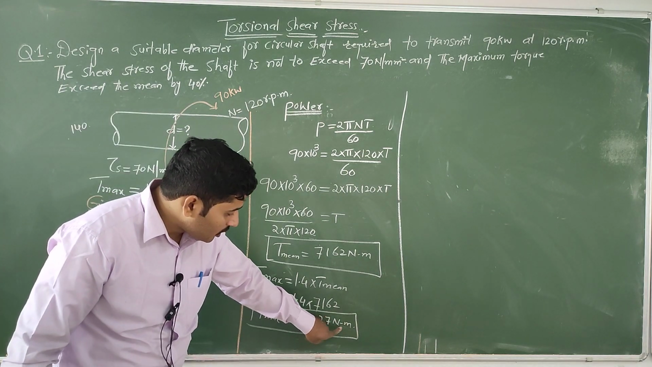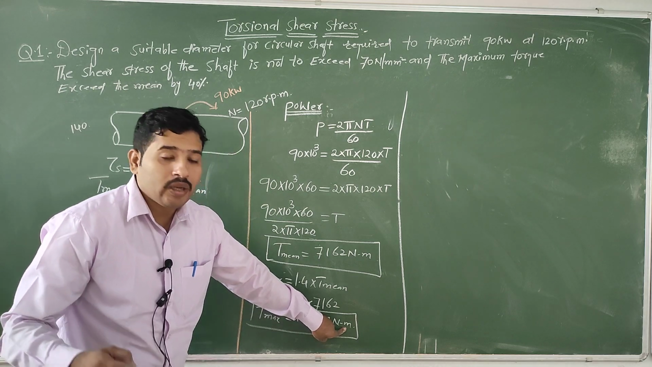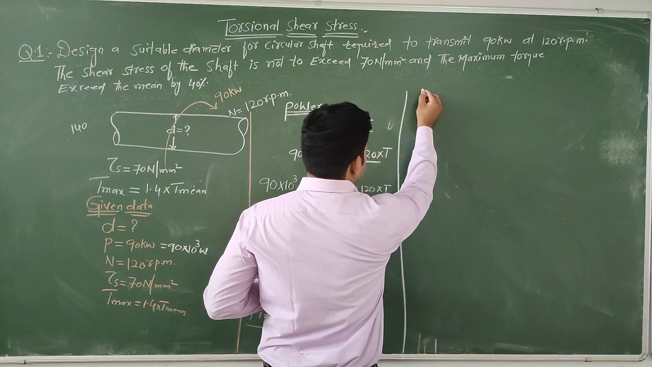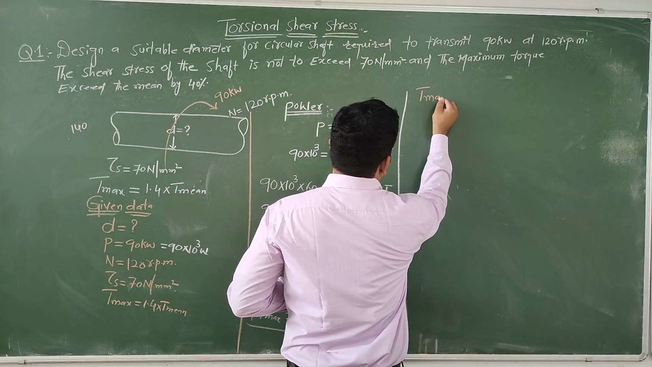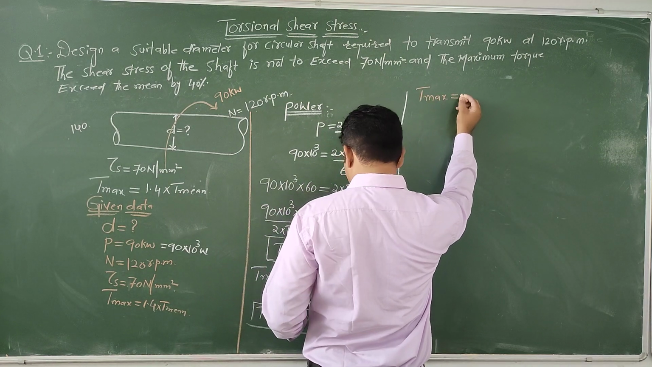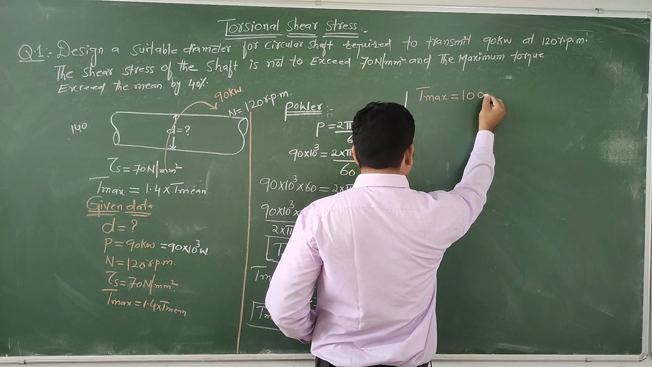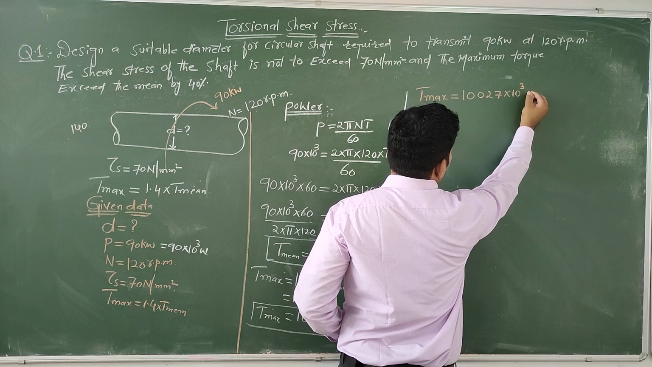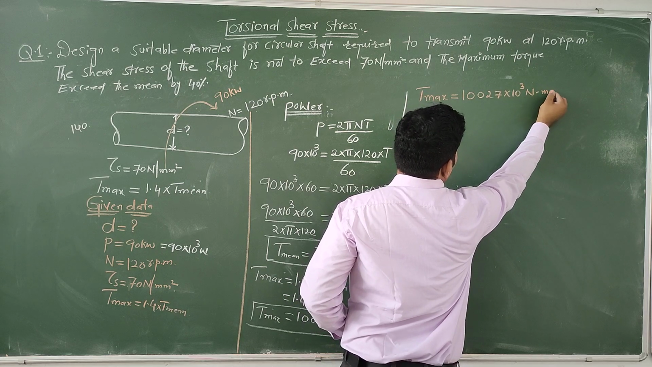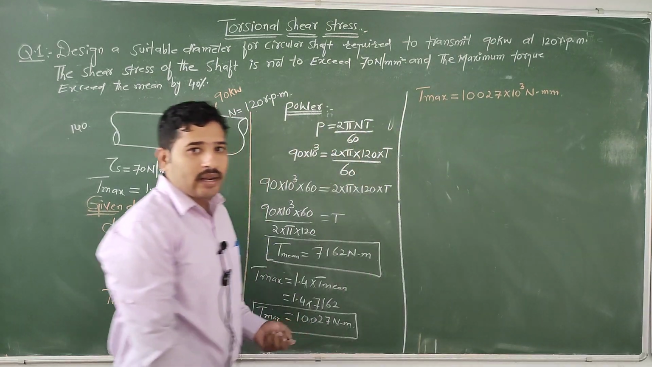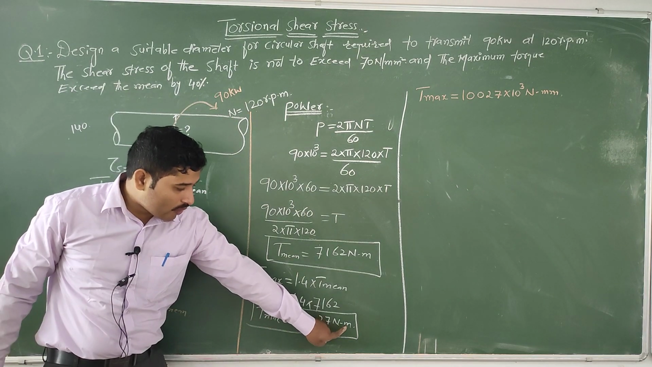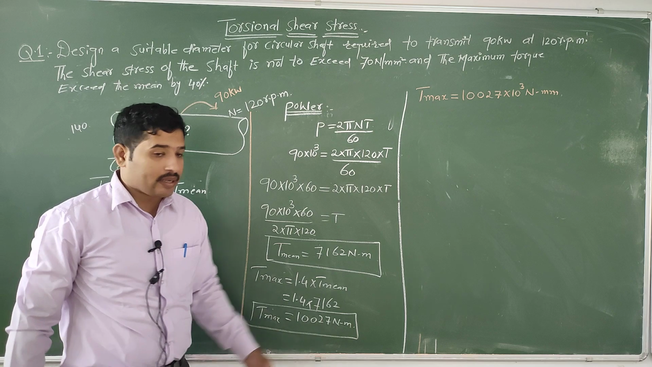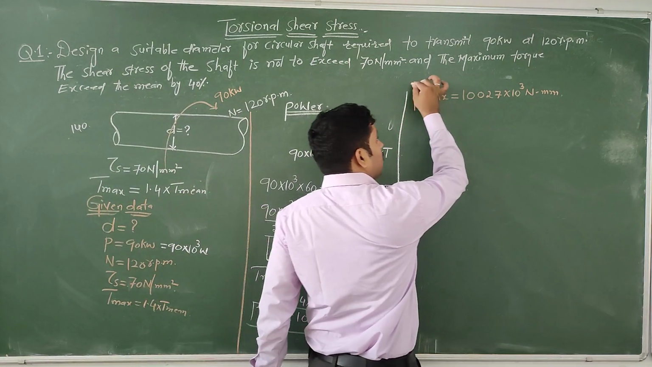So this Newton meter we want to convert into Newton mm. So T max equal to 10027 into 10 power of 3 Newton mm. Is it right? If you want to convert into mm, the value is 10 power of 3. That is the value of T max.